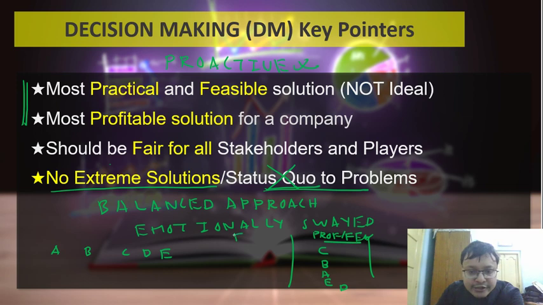But when you look at it from an ethics standpoint, you might find that the option sequence comes out to be E, A, B, C and D. C and D fall in the unethical category. E, A, B are not unethical, they are ethical, but at the same time, E is the most ethical, followed by A, followed by B.